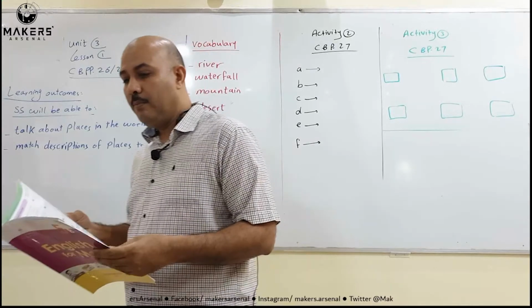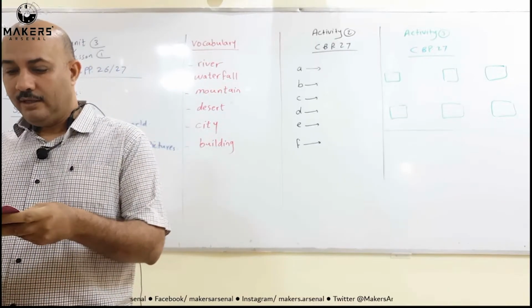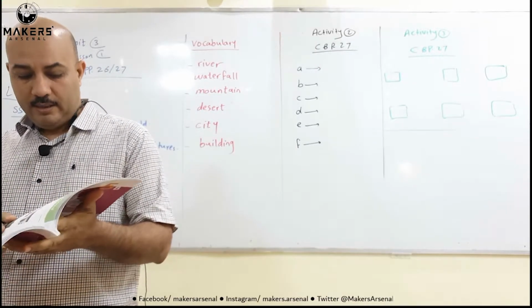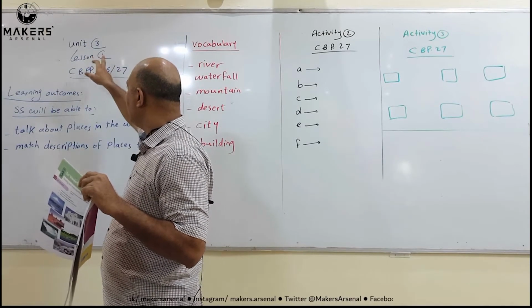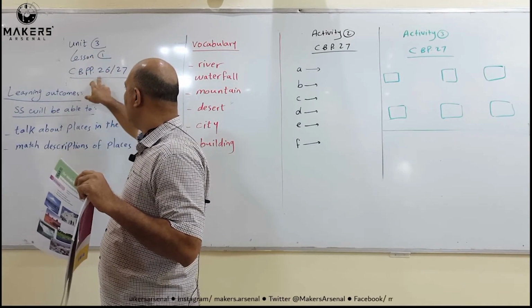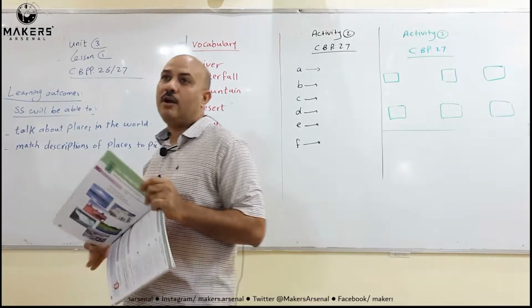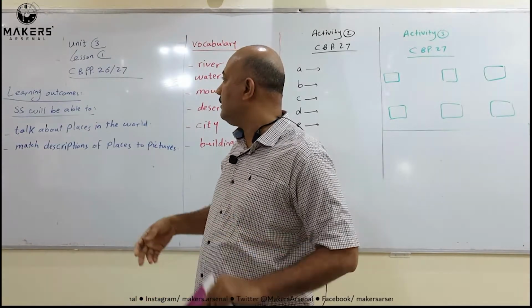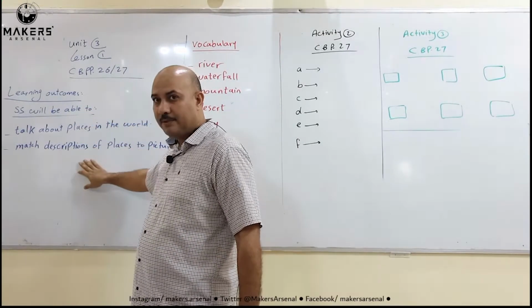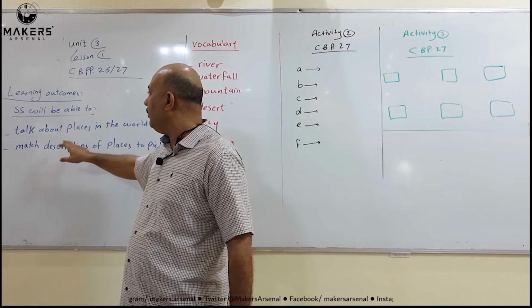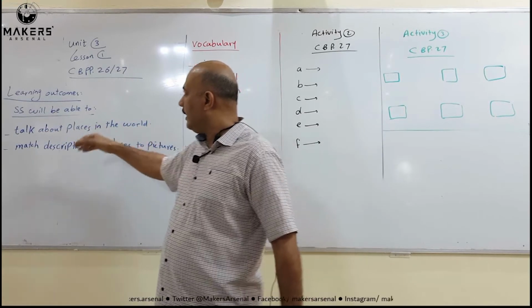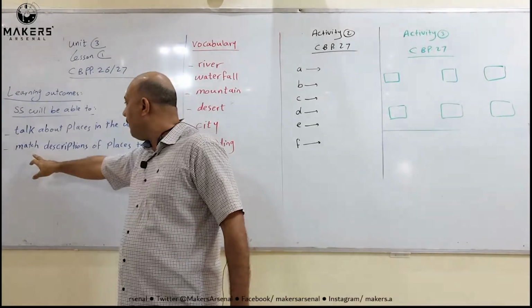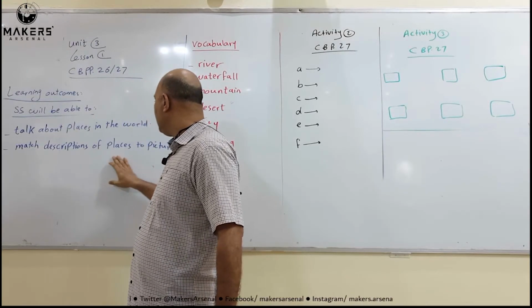Insha'Allah, today we have a lesson where we begin Unit 3, pages 26 and 27. So, Unit 3, Lesson 1, Class book, pages 26 and 27. The focus of today's lesson is about these learning outcomes. At the end of this lesson, we will be able to talk about places in the world. And the second learning outcome is to match descriptions of places to pictures.